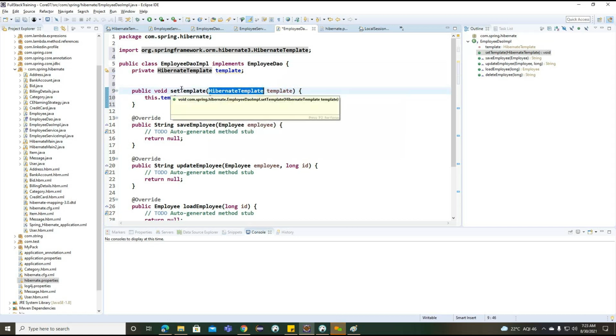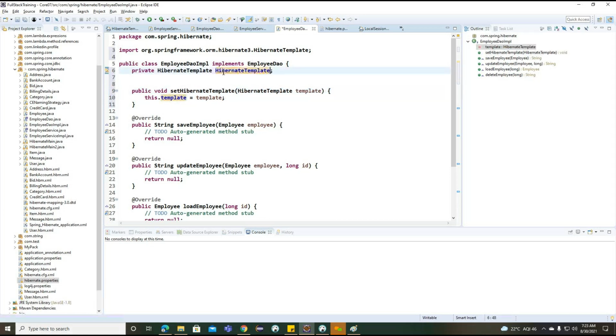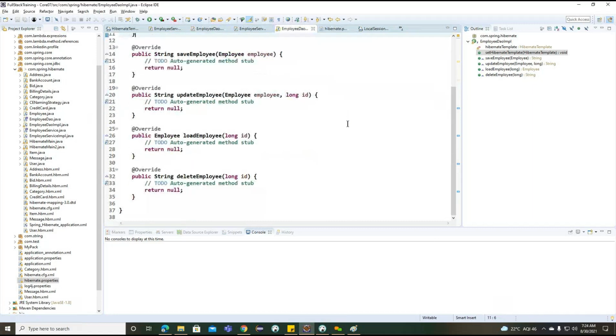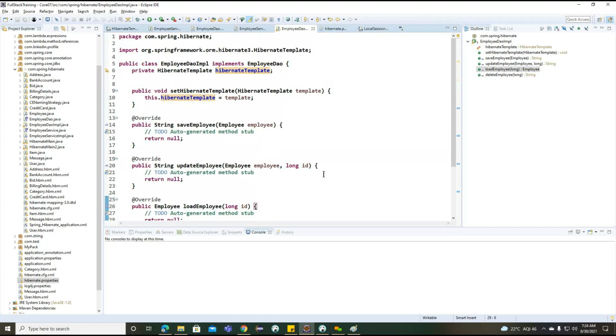We need to work for the Hibernate template. Okay. Now we provided the setter injection here. We provided the setter injection here. So this is all about the Hibernate template.